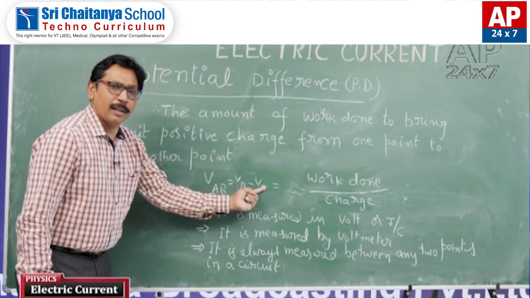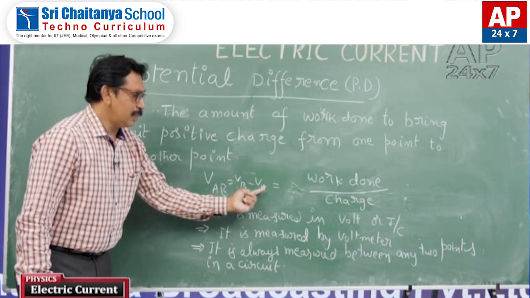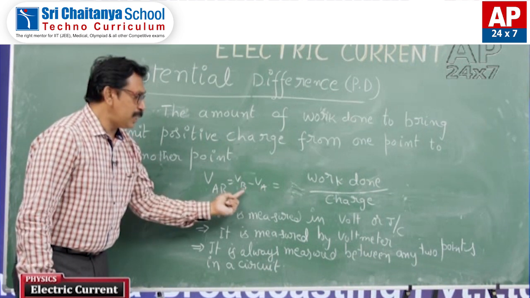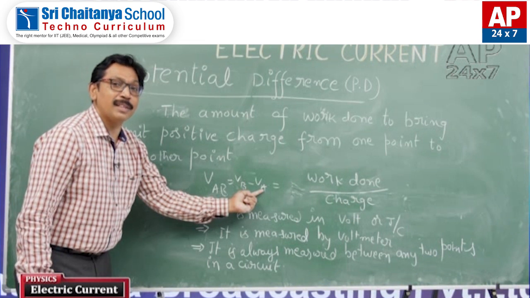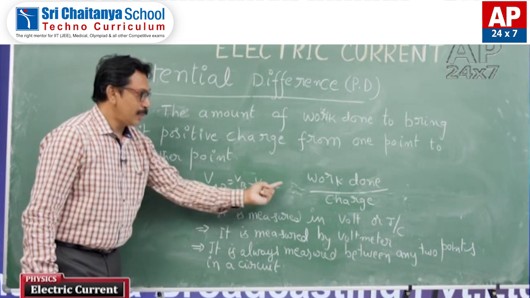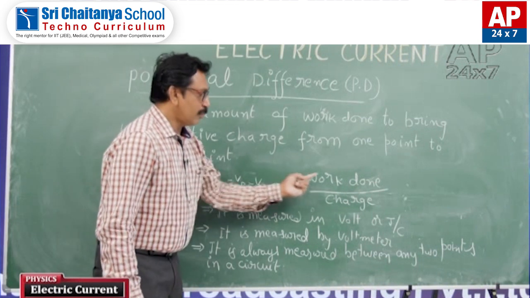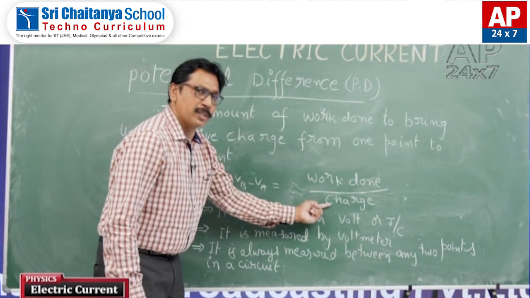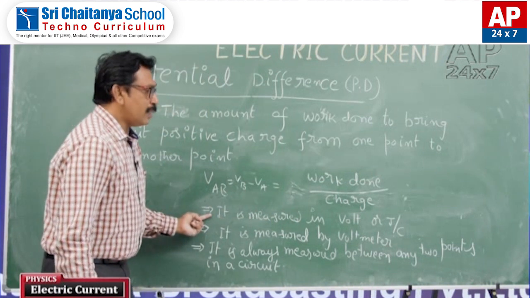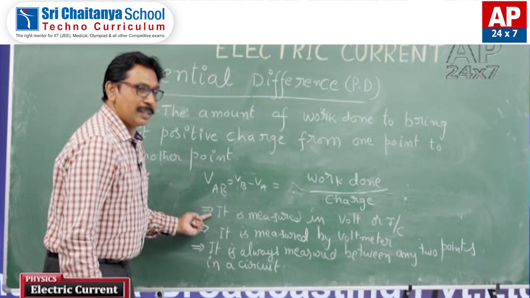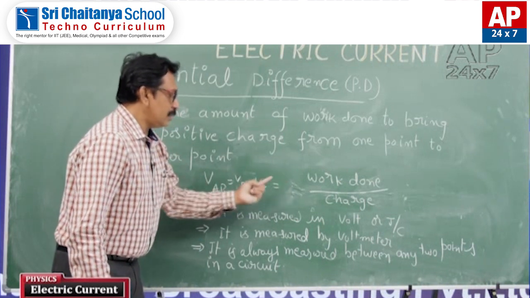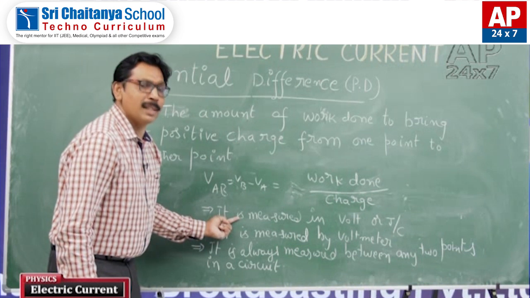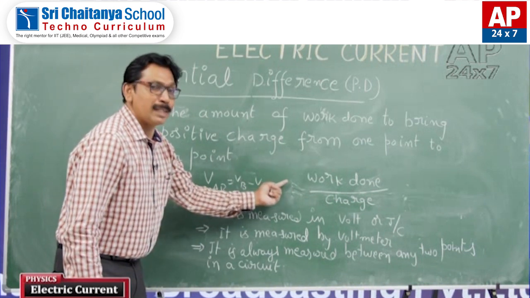At point A, the potential is VA. The difference between VB and VA is the electric potential difference between 2 points, that is equal to work done by charge. You know the potential unit is volt, so the same unit is used here to measure electric potential difference.